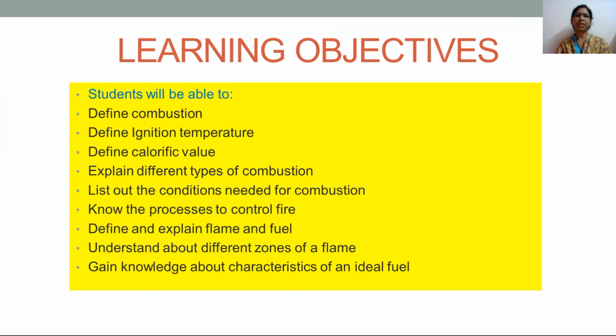What are the learning objectives of this chapter? In this chapter, students will be able to define combustion, define ignition temperature, define calorific value, explain different types of combustion, list out the conditions needed for combustion, know the processes to control fire, define and explain flame and fuel, understand about different zones of a flame, and gain knowledge about characteristics of an ideal fuel. So let us start the topic.